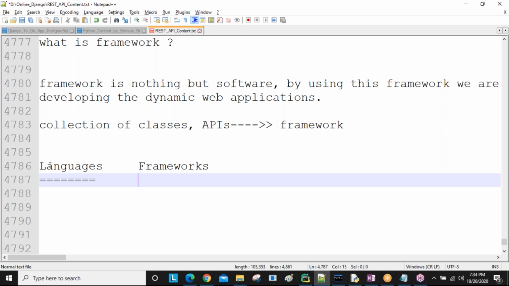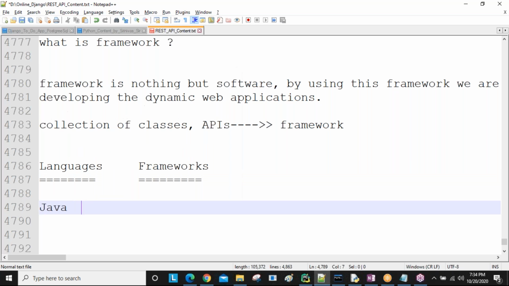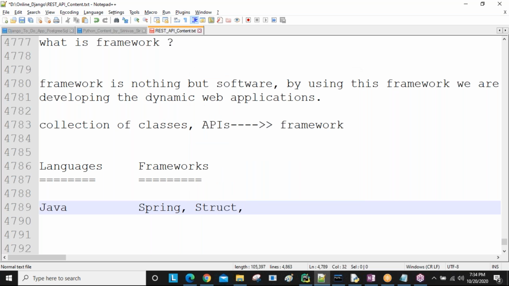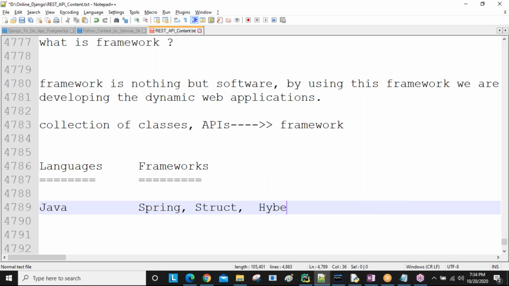Java is a programming language. For Java-related frameworks, the Spring framework is there, the Struts framework is there, and Hibernate is there. Are you getting this one?